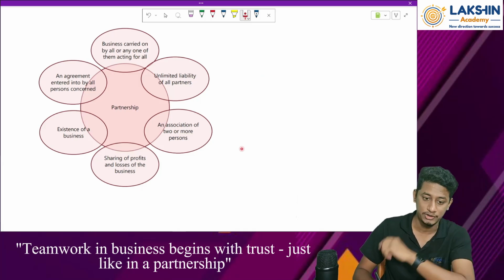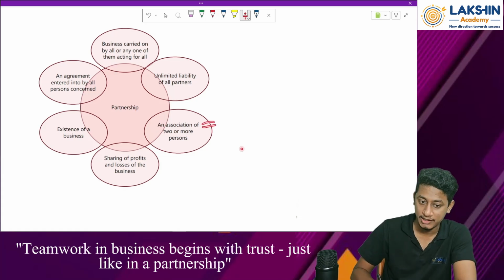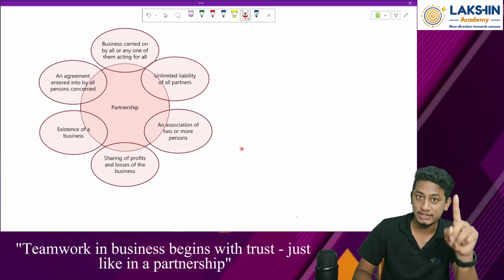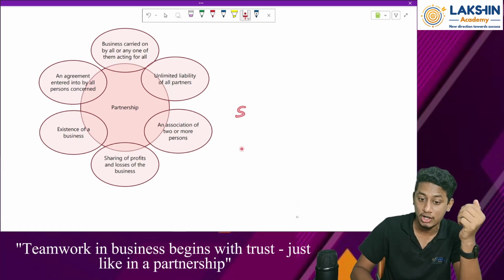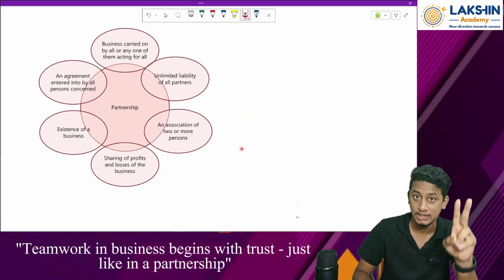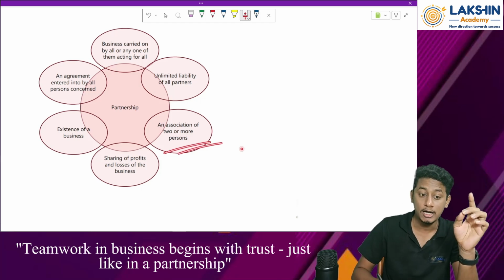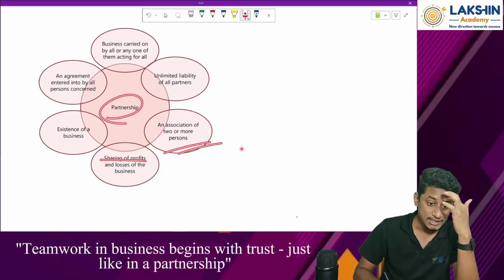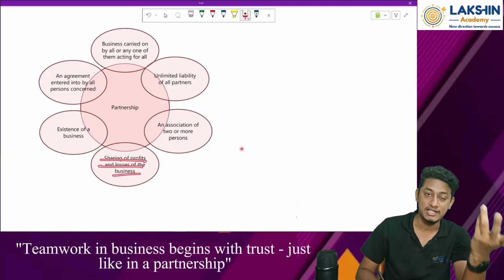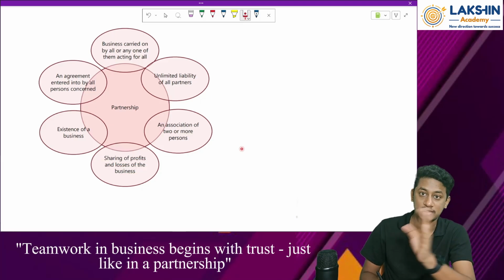Refer to the law video. Then, an association of two or more persons, right? If there's only one person, will that be called a partnership? No, that will be called a sole proprietorship. But whenever two or more people come together to conduct a single business, that will be called a partnership, right? Then there is sharing of profits or losses in the business. The profit sharing ratio can be anything, whatever they agree to, or it can be on an equal basis between the partners.